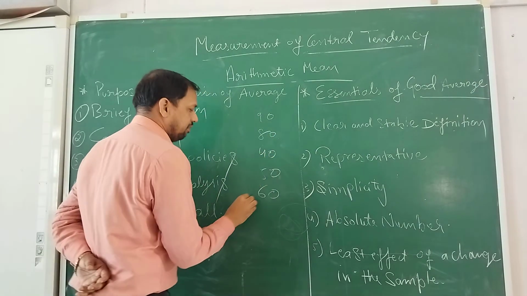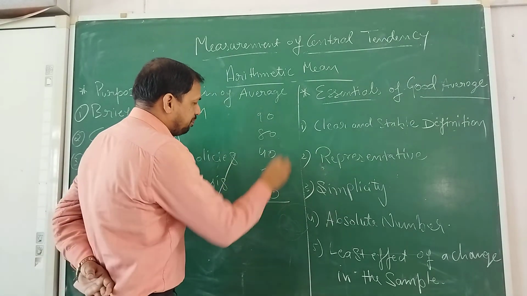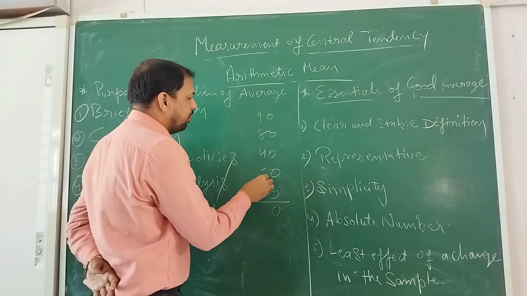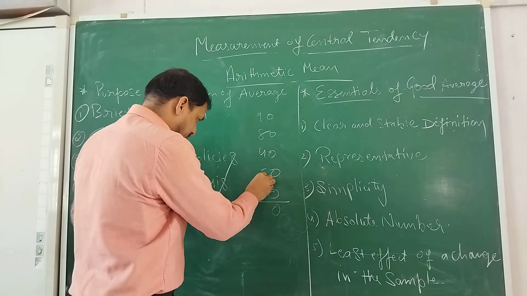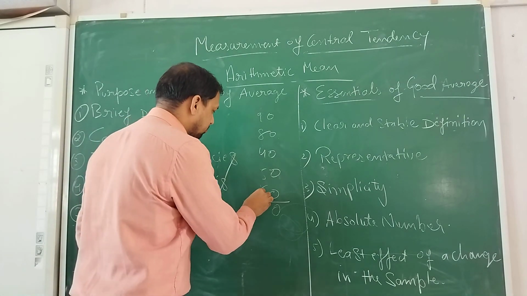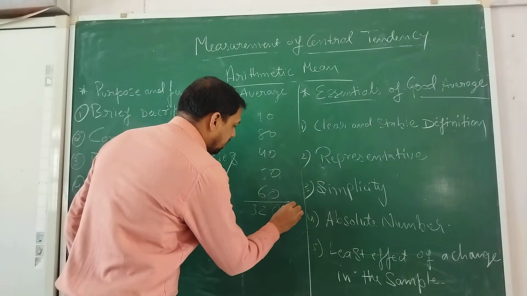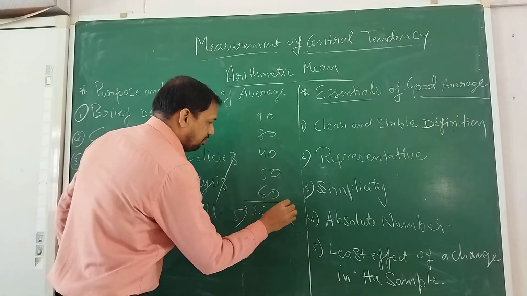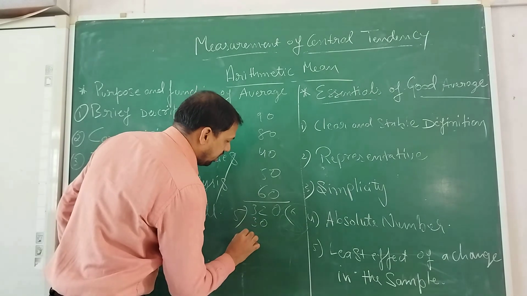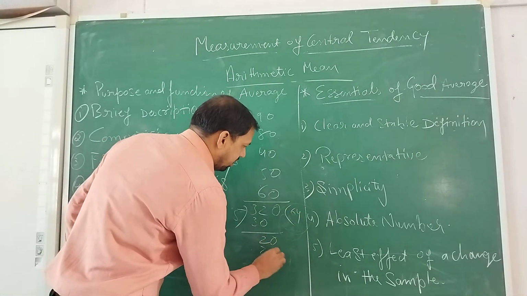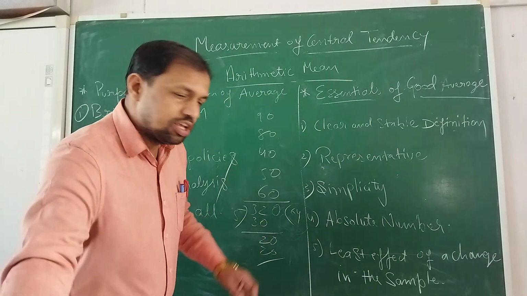We do the total, and if you divide by 5, the average comes to 64%.